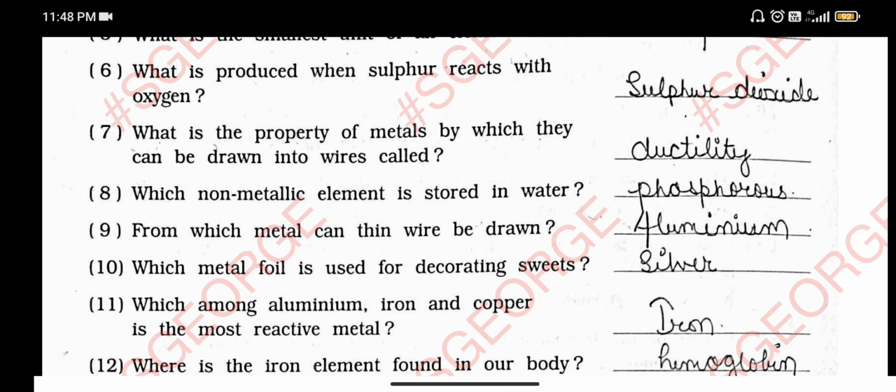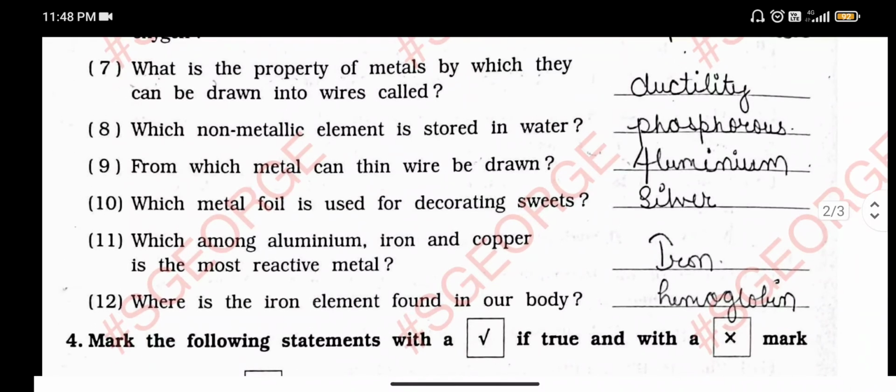You must eat many sweets which have a silver-colored layer on top. We also call it parat. Which among aluminium, iron and copper is the most reactive metal? Iron is the type of metal that is very reactive.